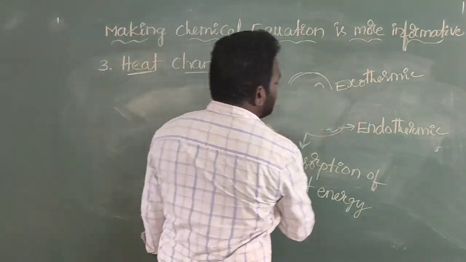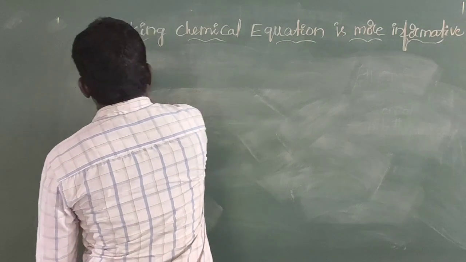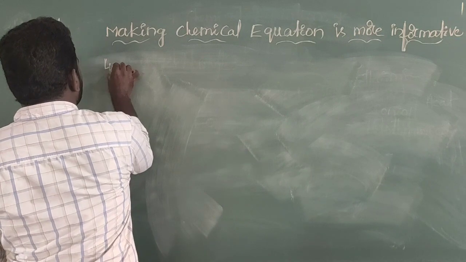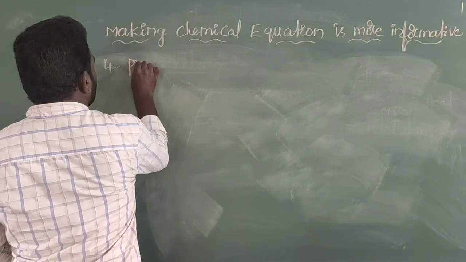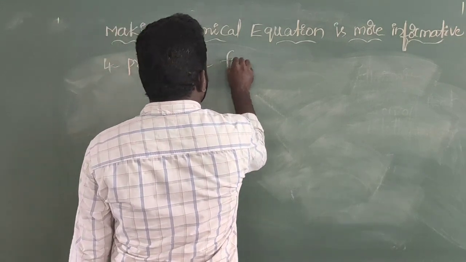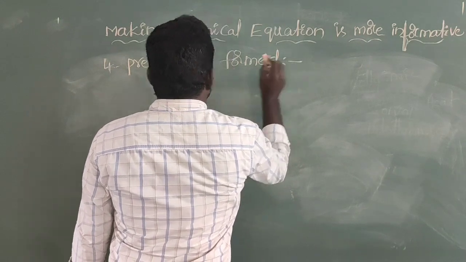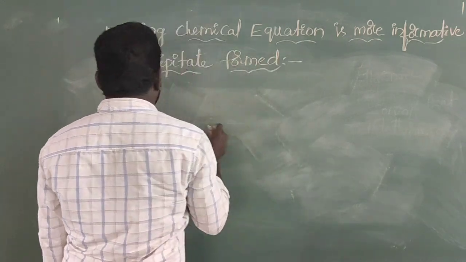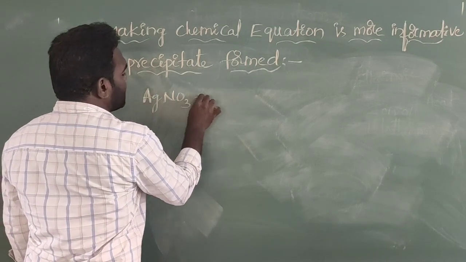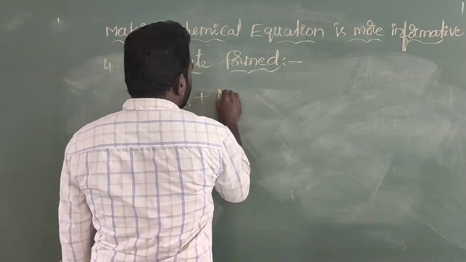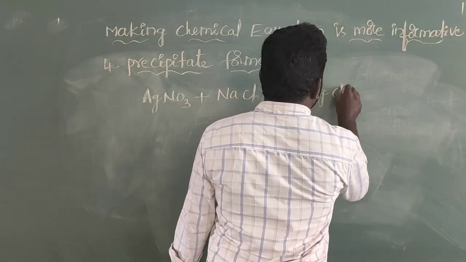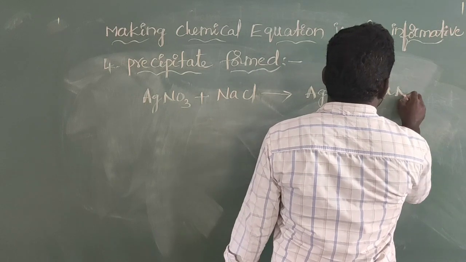And the next one I am going to discuss. The last one is called the precipitate. Precipitate formed. Here I am simply writing one equation: AgNO3, silver nitrate, reacts with NaCl. It forms AgCl plus NaNO3.